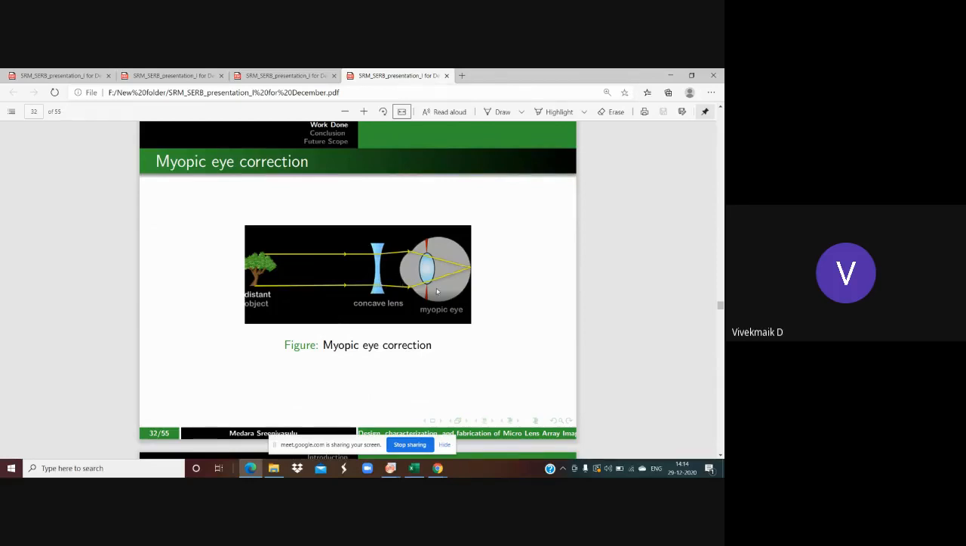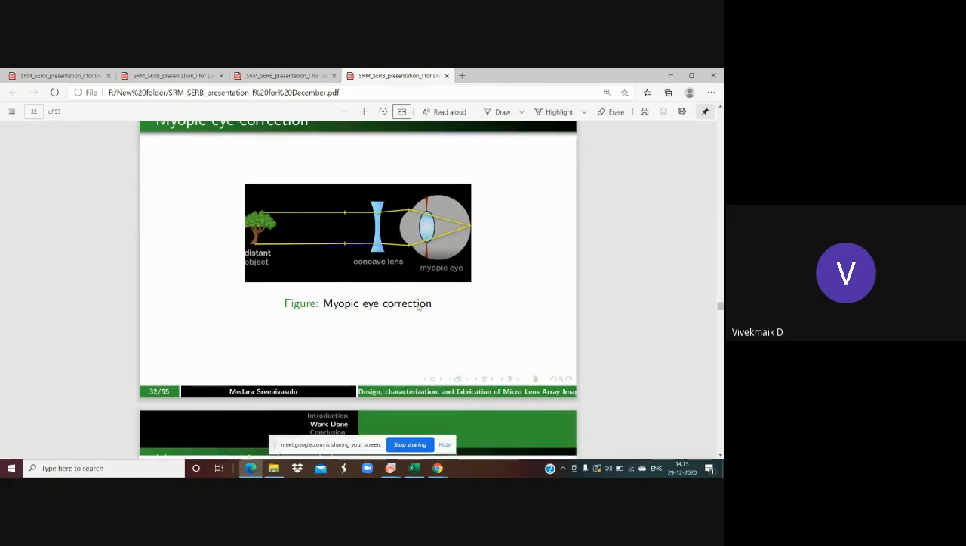When you keep the concave lens between the eye lens and the object, then these rays are going to be diverged, and after the refraction, these rays are going to be converged exactly on the surface of the retina. By this way we can achieve the myopic eye correction. And the best example is that our eye spectacles have this myopic eye correction lens. That means we use a concave lens.